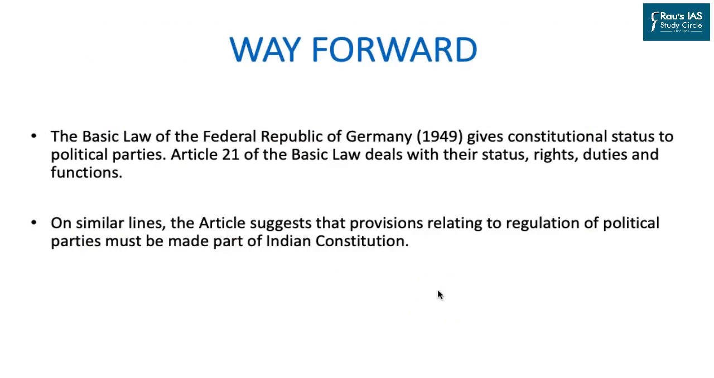Now let us see what way forward we have. We can take an example from Germany. The Basic Law in Germany says that political parties will get a constitutional status in the country, and this will deal with the status, rights, duties and functions of a political party. So if they commit anything wrong or illegal, they will be acting against the constitution and will be termed unconstitutional. Following the same ground, the article in this newspaper says there should be a separate inclusion of an article in the Indian Constitution to regulate the Indian political parties.